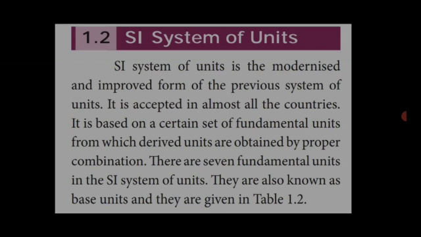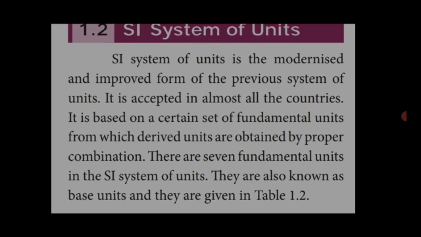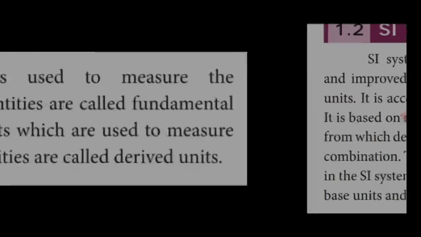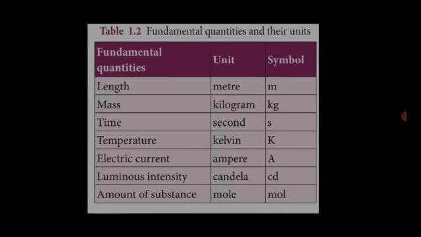This SI system is accepted in all the countries and is based on a certain set of fundamental units. There are 7 fundamental units in the SI system of units. How many fundamental units are present? 7 fundamental units are present. They are also known as base units, and they are given in this table. These are the 7 fundamental units.